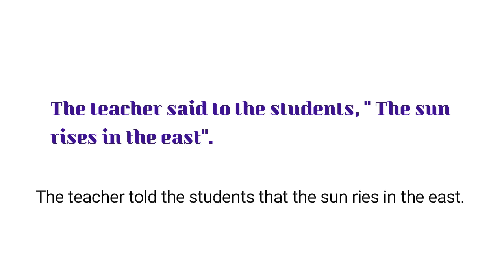So already we have learned the rule is that universal truths will not undergo the change of tense, even though the reporting verb is in the past tense. So the teacher told the students that the sun rises in the east. See, we have not changed the tense of the universal truth, or the speaker's actual words.